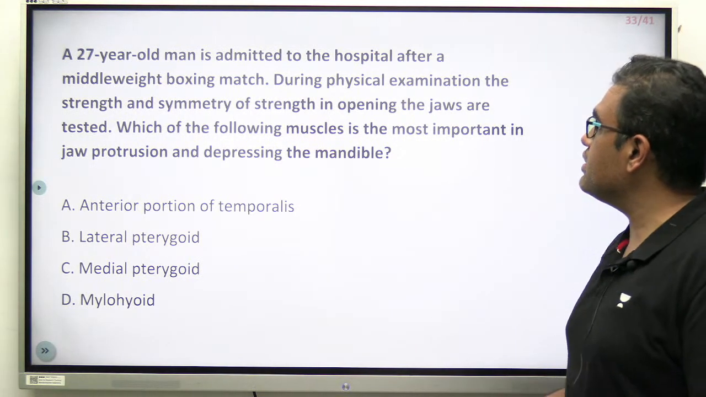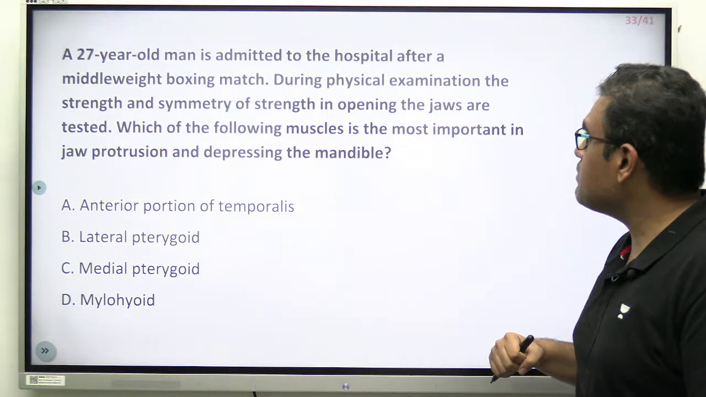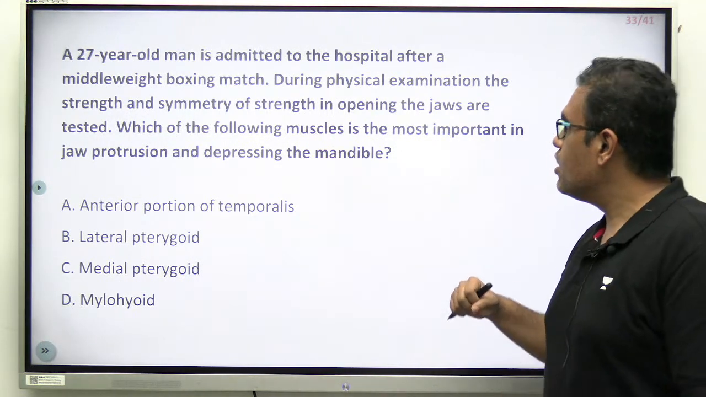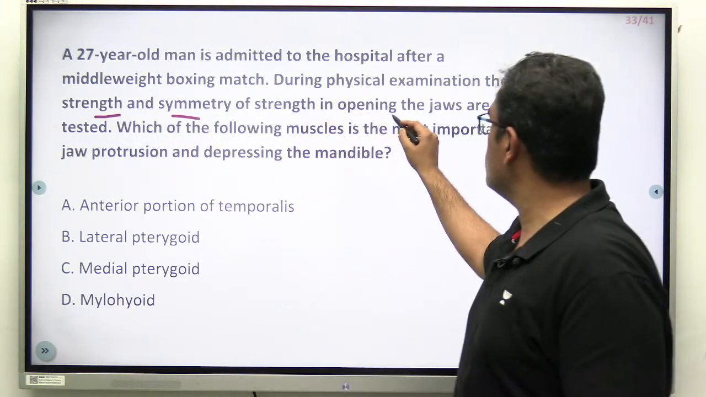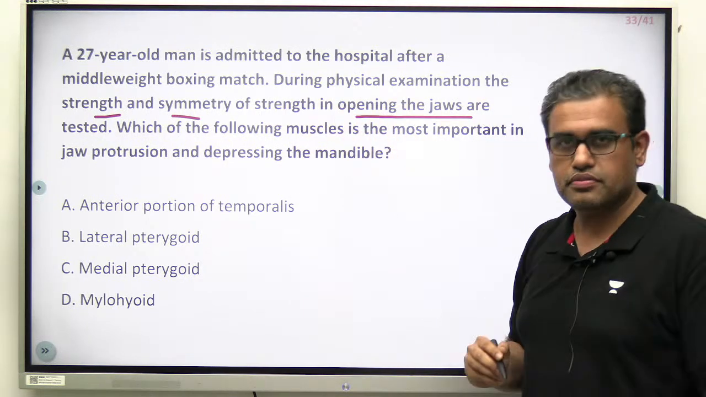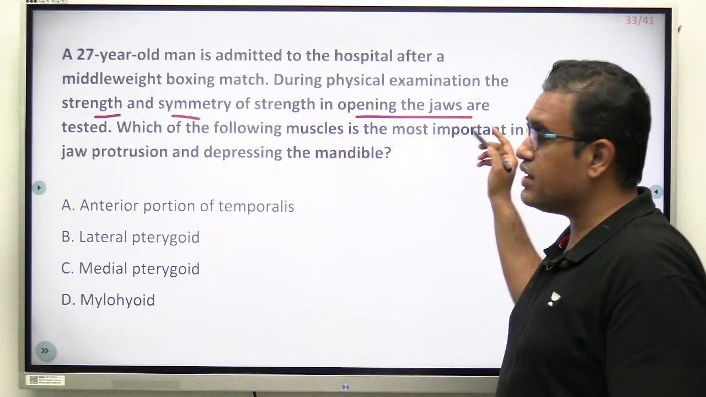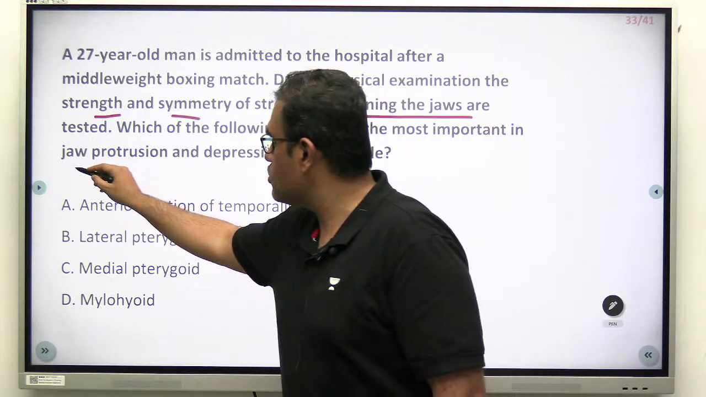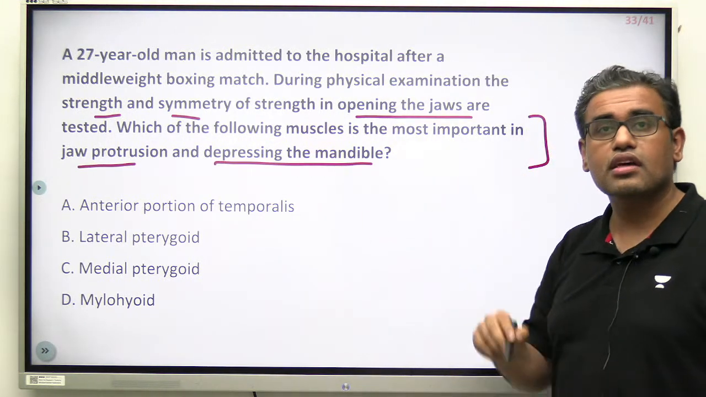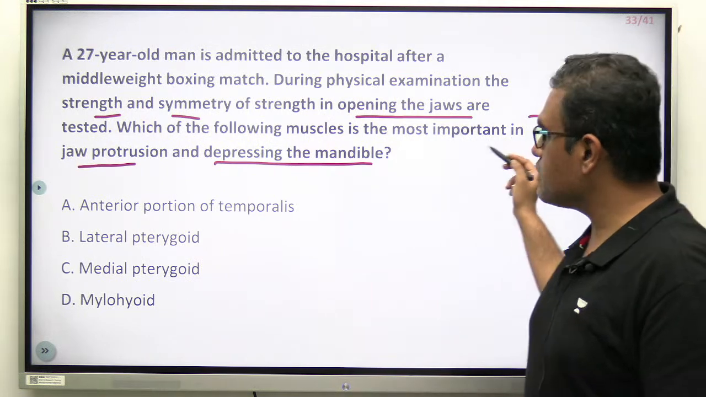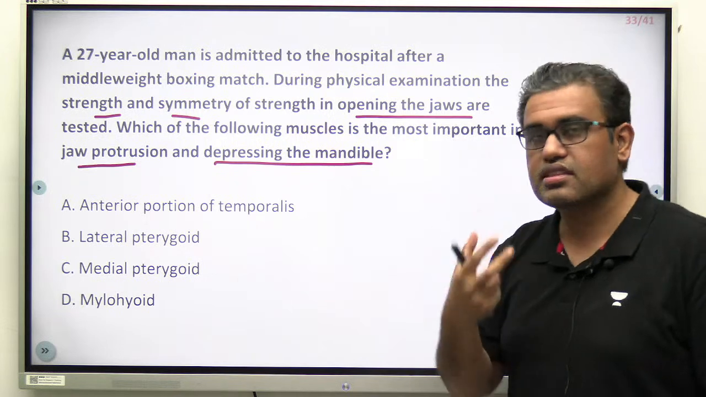A 27-year-old man is admitted again to the hospital after a middleweight boxing match. During physical examination, the strength and symmetry of the strength in opening the jaws are tested. Boxing, fine, you test this as a doctor. Which muscle is the most important in two things? Jaw protrusion and depressing the mandible. This is actually the question. Last line is the question. Which muscle is most important in jaw protrusion, not retraction, protrusion, and depressing the mandible?